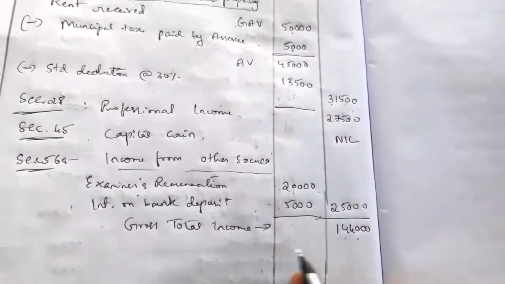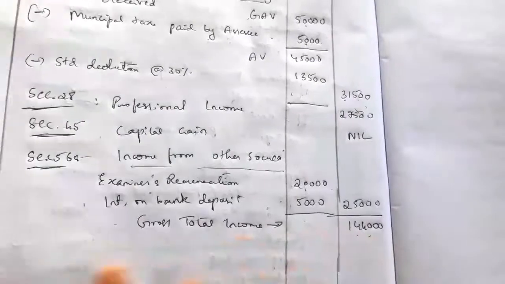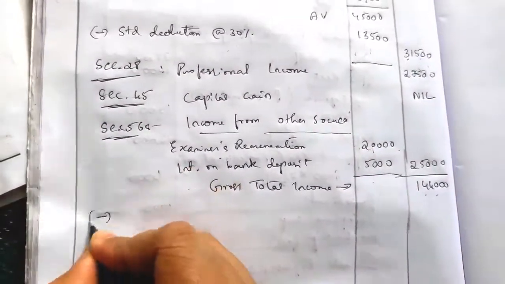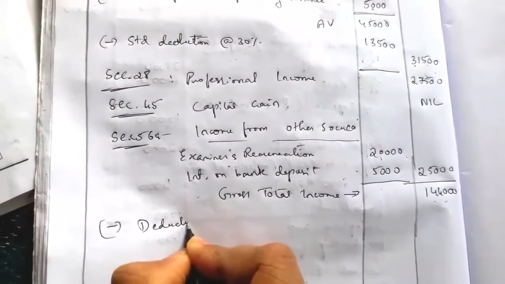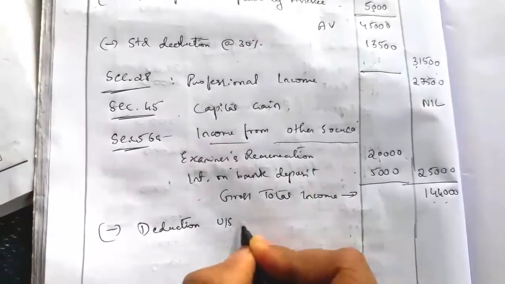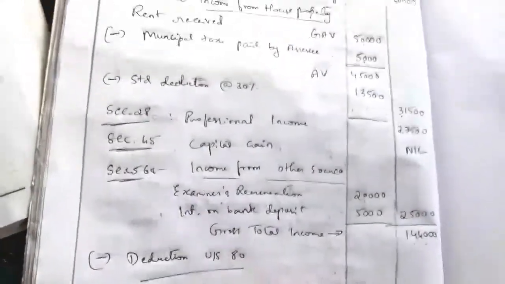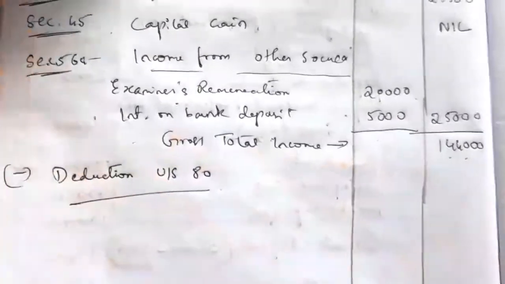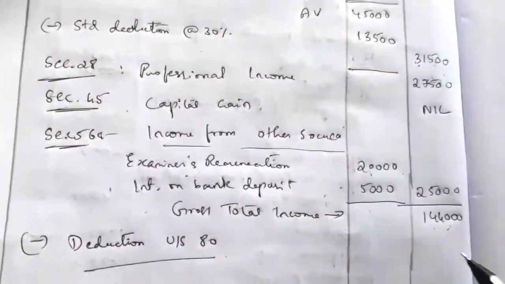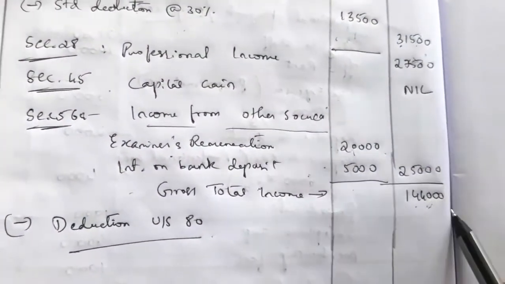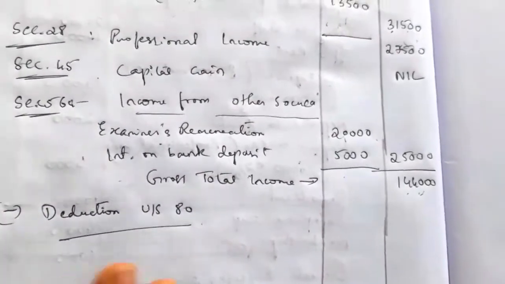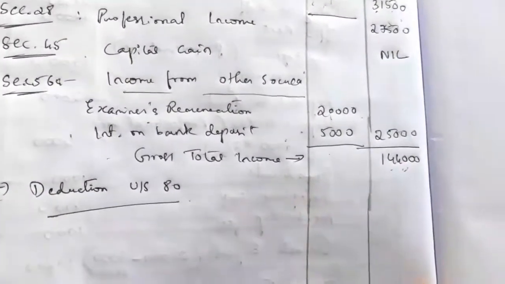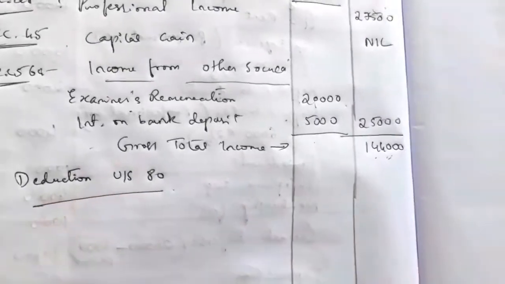So if you total, you will get GTI equal to 1,44,000. From GTI we have to deduct the deductions under section 80. To calculate the taxable income we have to deduct the deductions under section 80. So this is the gross total income. The assessee, the one who earns income under different heads, need not pay tax on this whole income. They can claim some deductions. They can reduce their taxable income by deducting some of the deductions.